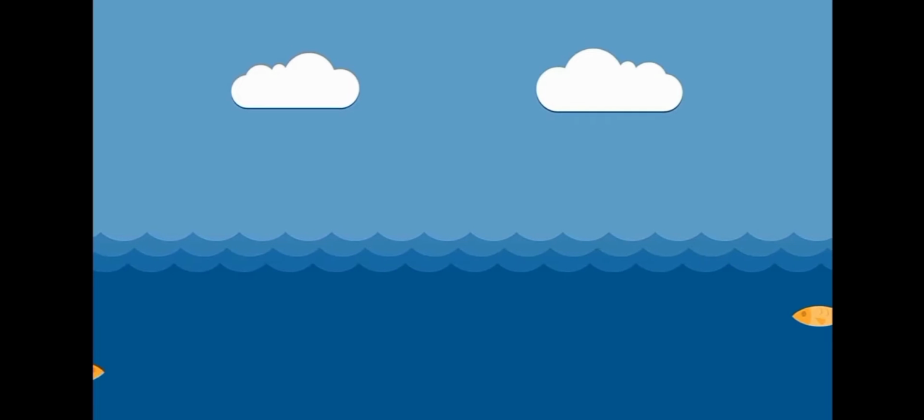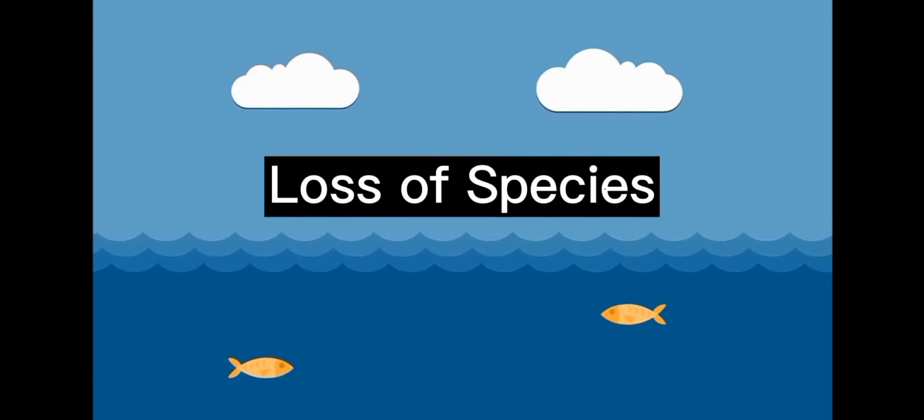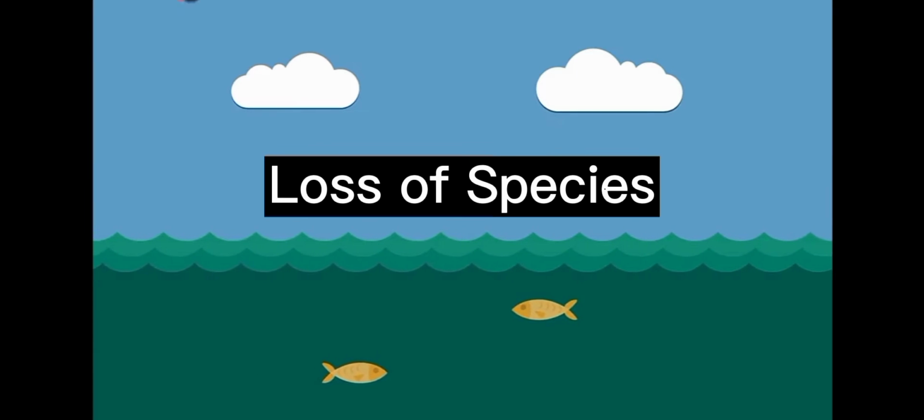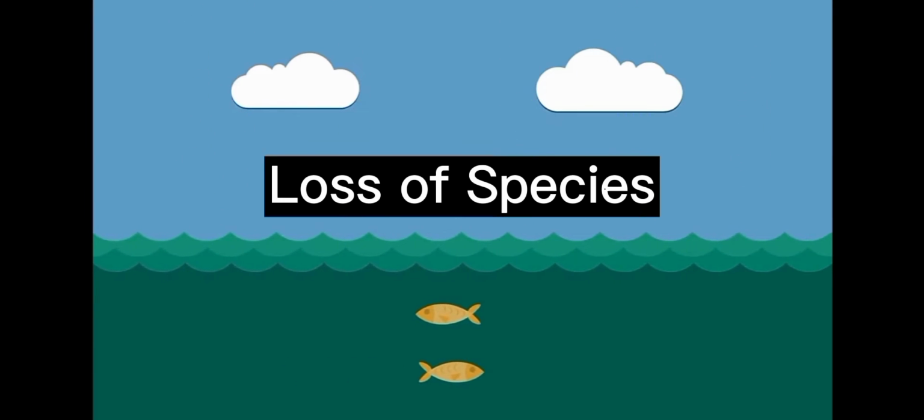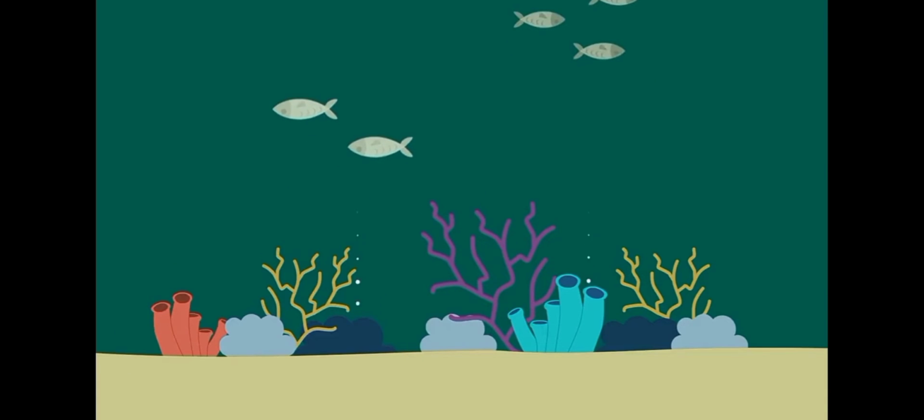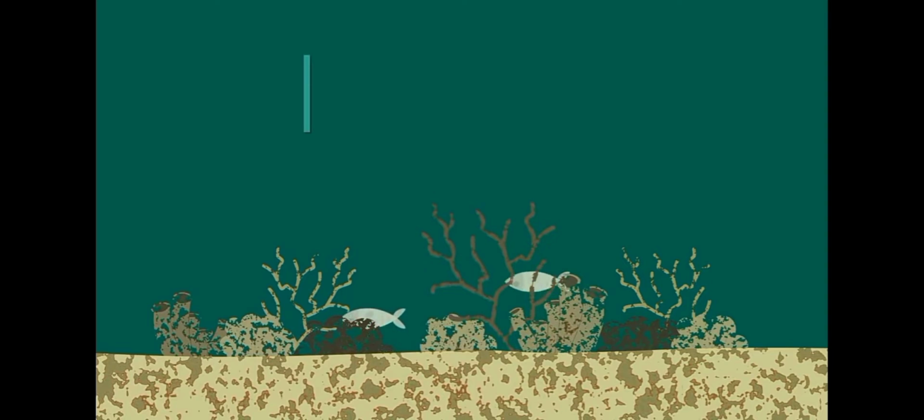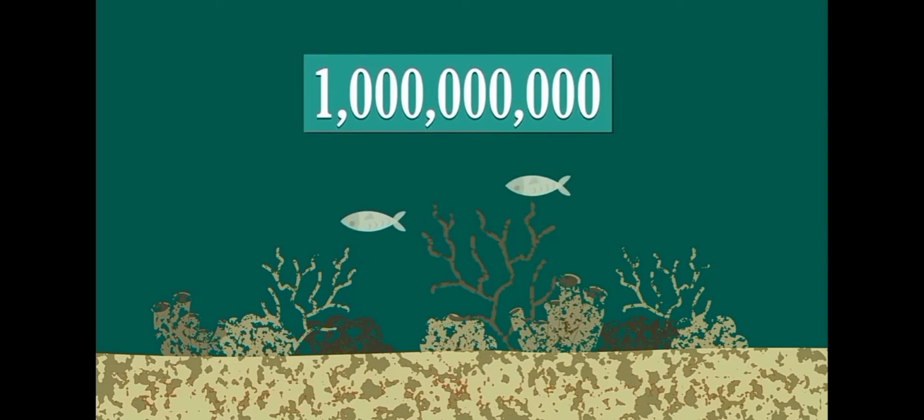Loss of species. Climate change poses risks to the survival of species on land and in the ocean. These risks increase as temperatures climb. Exacerbated by climate change, the world is losing species at a rate 1,000 times greater than at any other time in recorded human history. 1 million species are at risk of becoming extinct within the next few decades.